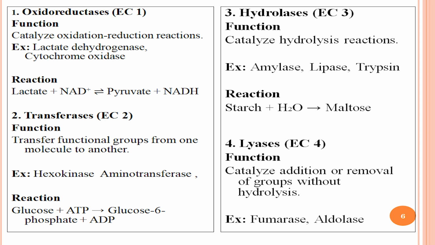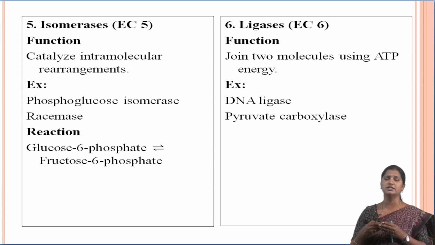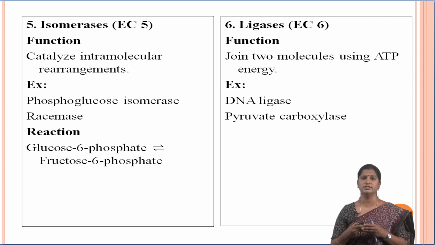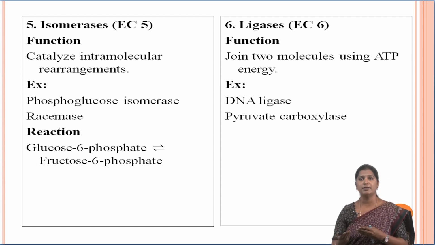The fourth one is lyases, EC 4, which catalyze addition or removal of groups without hydrolysis. Examples are fumarase and aldolase. The fifth one is EC number 5, isomerase, which catalyzes intramolecular rearrangements, for example phosphoglucose isomerase and racemase. The sixth one is EC number 6, ligases, which join two molecules using ATP energy. Examples are DNA ligase and pyruvate carboxylase.